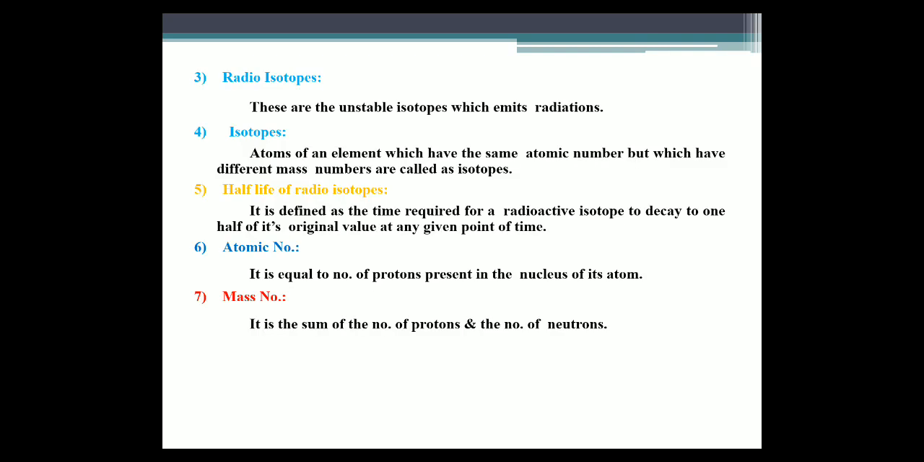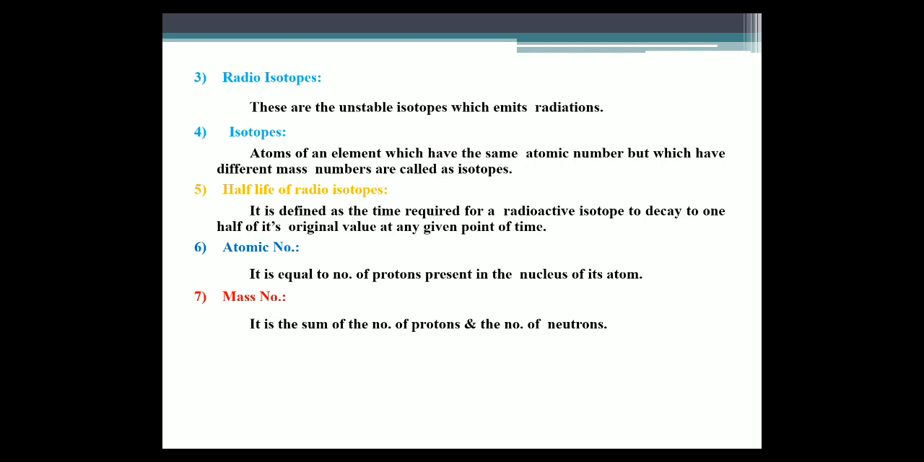Next definition is radioisotopes. These are the unstable isotopes, not stable isotopes, which emit radiations. What is meant by isotopes? Atoms of an element which have the same atomic number but different mass number or weight are called isotopes.